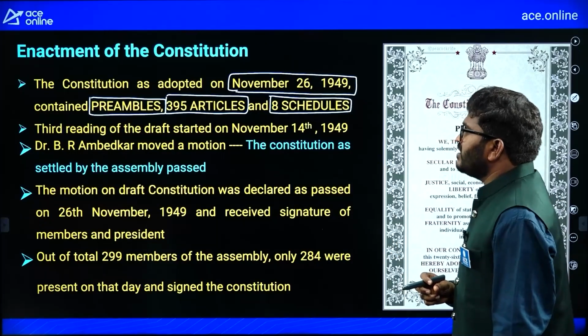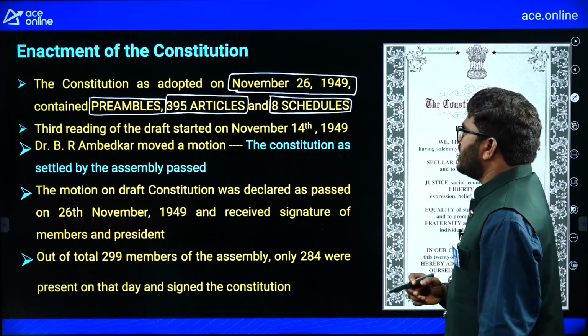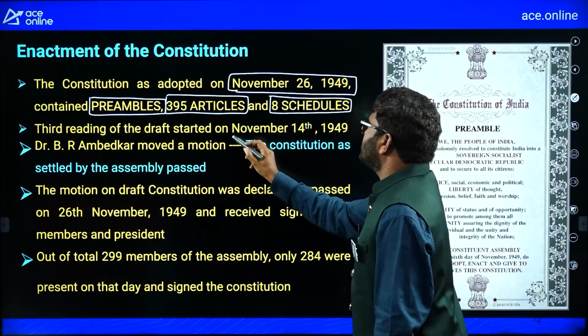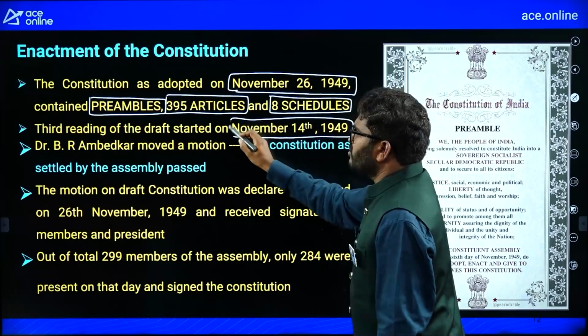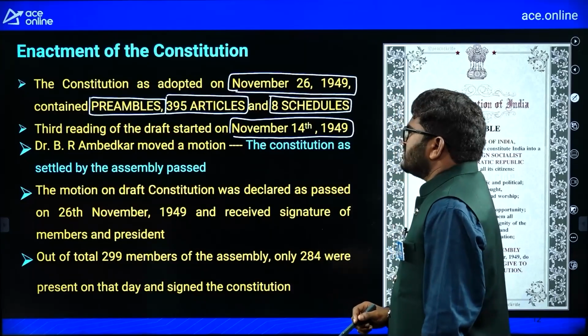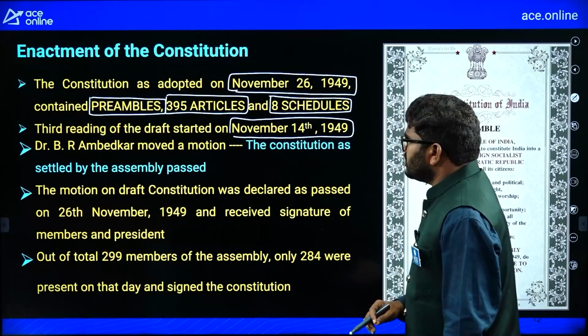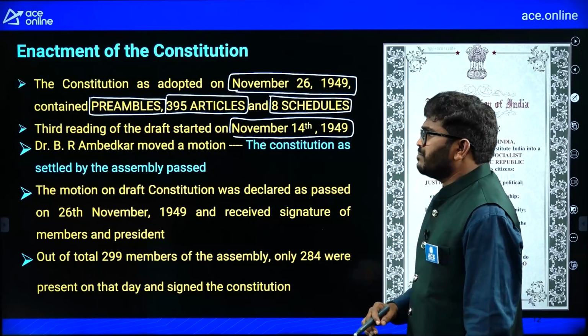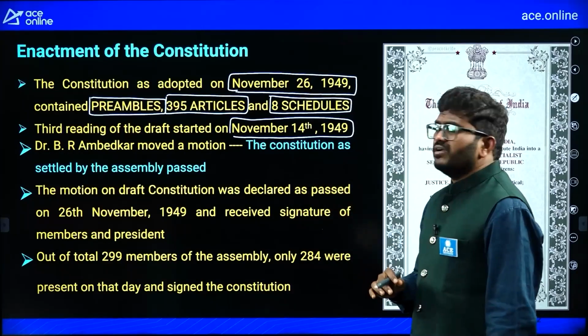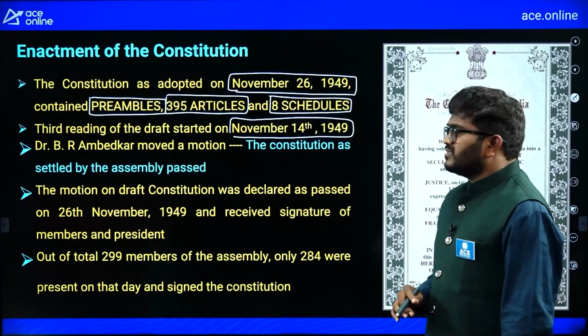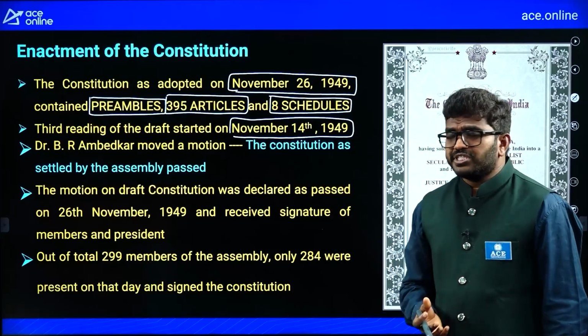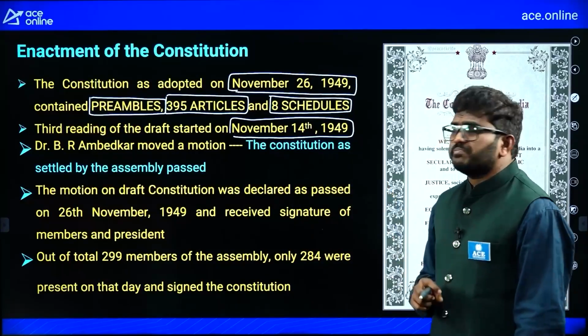The third reading of the draft started on November 14th, 1949. You need not remember this. Dr. B.R. Ambedkar moved a motion that the Constitution as settled by the Assembly be passed.